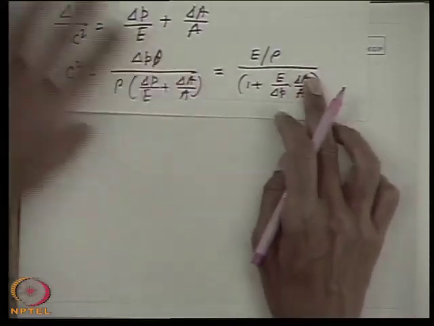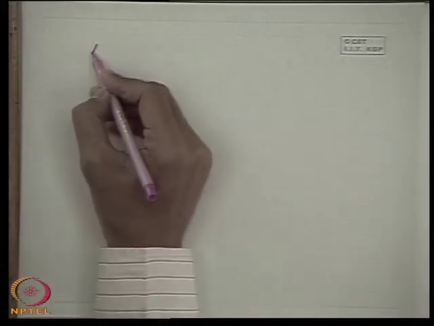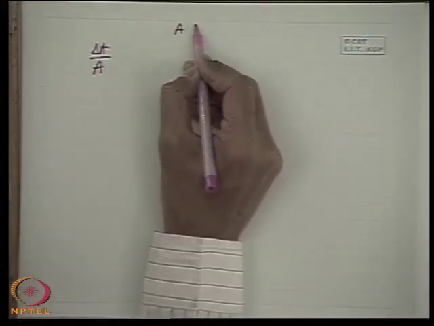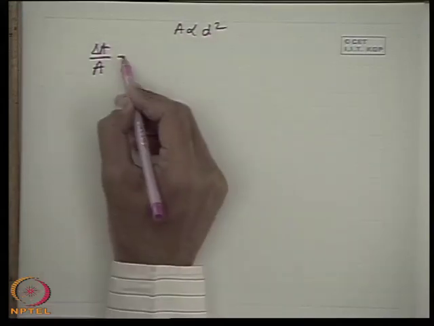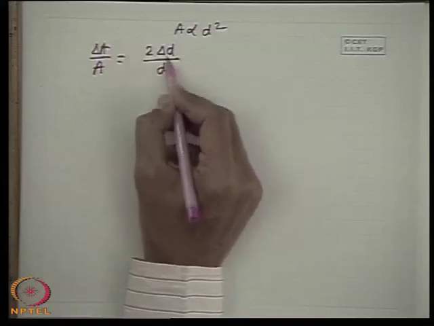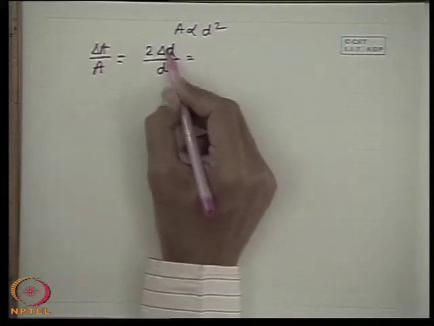Now, here I would like to replace delta A by A. What is delta A by A? If we consider a circular pipe, where A is proportional to the square of the diameter, delta A by A can be written as 2 delta D by D, the change in diameter.